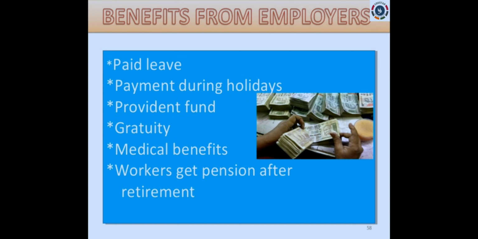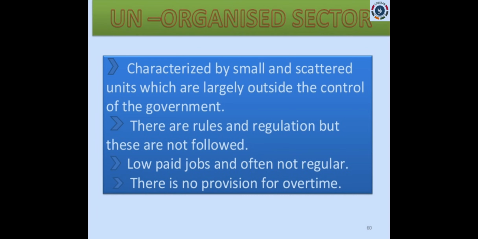That is another scheme. PF is one scheme, and pension scheme is also accompanied with this provident fund nowadays. So pension also they are getting, right? So these are the benefits these employees get from the employers in organized sector, but you cannot see anything like this in unorganized sector. Yes, now let's see about unorganized sector.